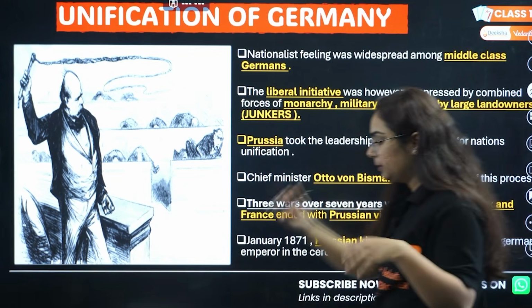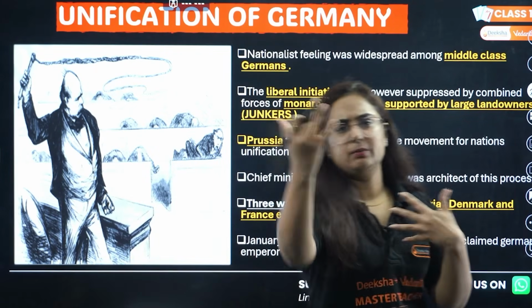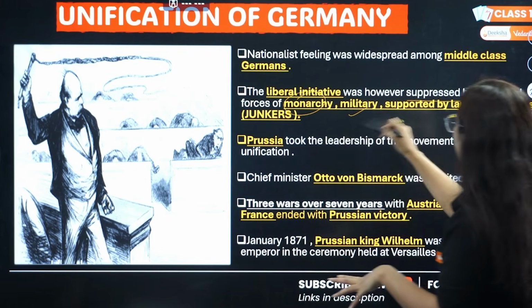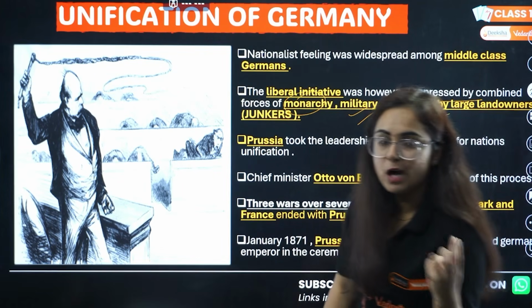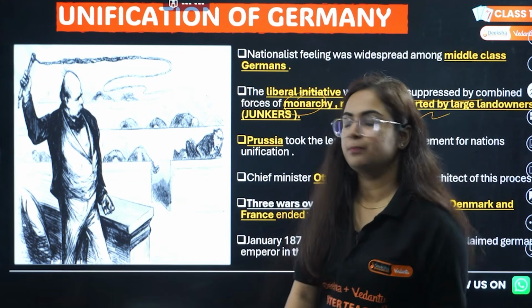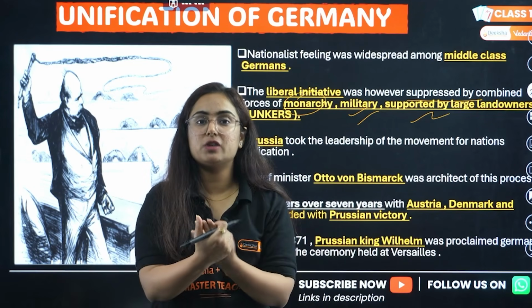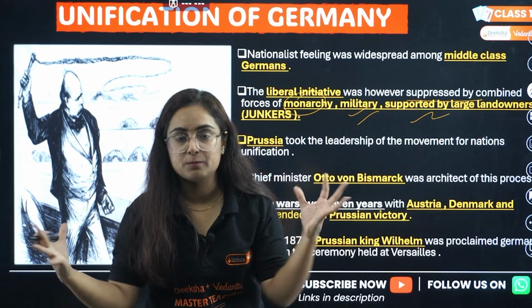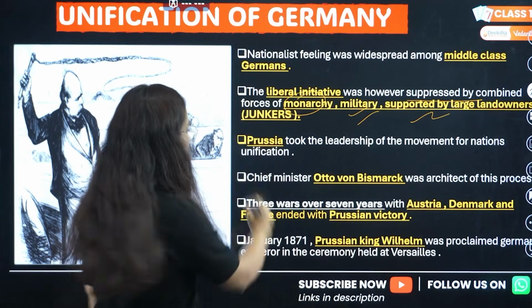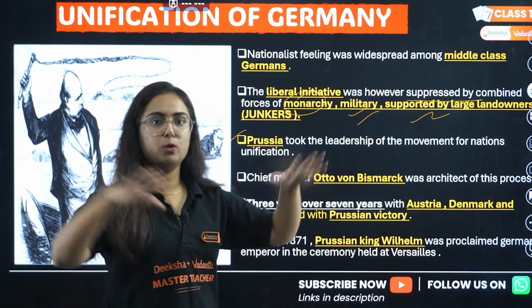We know that the German people were trying to become united for a long time. Every time they started a liberal initiative, what happened? They were suppressed by the monarchy, military and large landowners. Now MCQ question: what are these large landowners known as? Junkers. Now in this German region, meaning the people who speak the German language, in this entire region one empire was big, and what was that? Prussia.